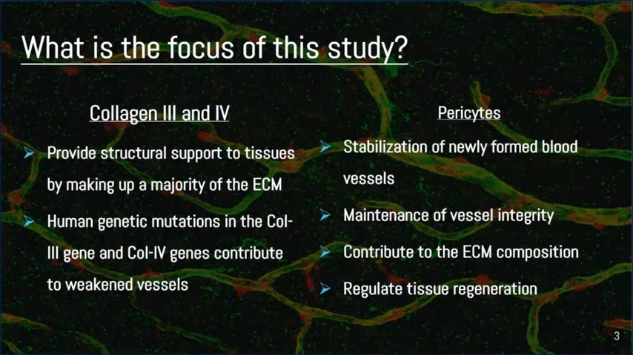Collagen is a structural protein that plays key roles like supporting tissue growth and contributing to vessel stability, and is the most abundant protein in the ECM. Pericytes are specialized cells that play key roles in microvessel homeostasis and they contribute to the construction of the ECM, which is why they were also considered in this study.